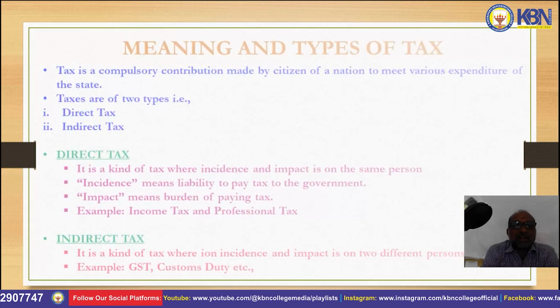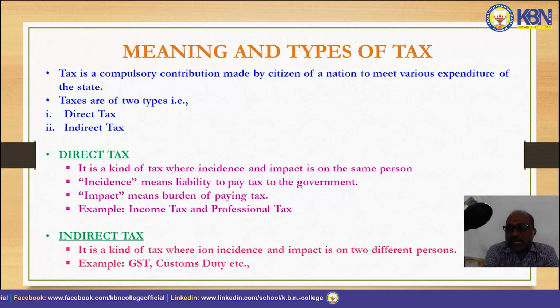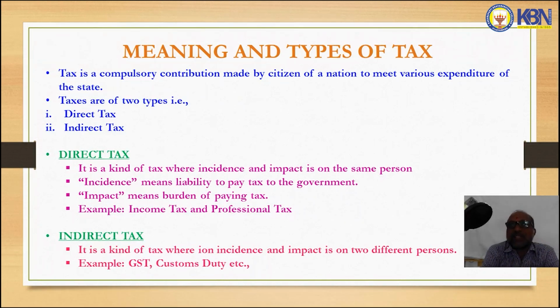First one, meaning of tax and types of taxes. Tax is a compulsory contribution made by citizens of a nation to meet various expenditures of the state. The general term state means Andhra Pradesh, Kerala, Karnataka, like that. But in the broader meaning, in civics, state means a country. So tax is collected from the citizens for the expenditure of the state, which means for welfare, for safety and others.